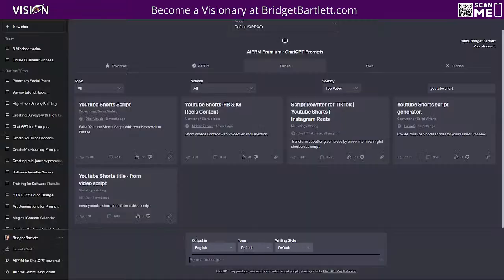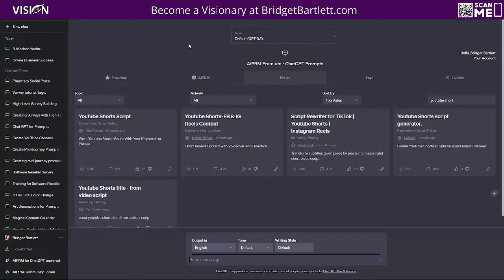Okay, so first we need to write our script. So I'm going to use ChatGPT, and if you're unfamiliar with AI PRM, it is an extension that helps you write prompts on ChatGPT. So there is a free version and then there's some paid versions. I love the paid version, but if you go to the public prompts here and you just type in YouTube short, you'll see some options here to help you write the script.